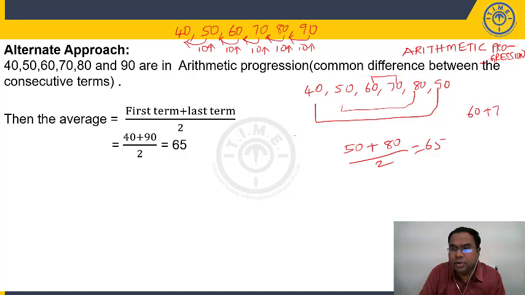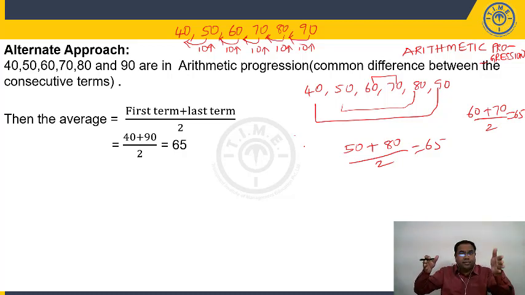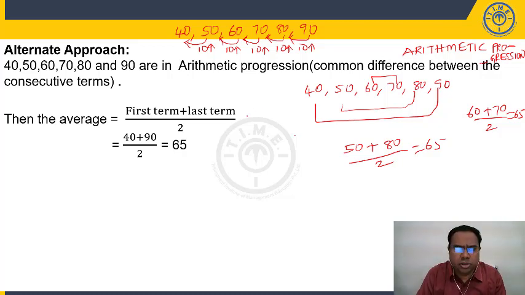60 plus 70 by 2, 130 by 2, it is 65. So first from the first number plus last number by 2, or second from the first, second from the last by 2, third from the first, third from the last by 2. Sorry, so this is an alternate approach.